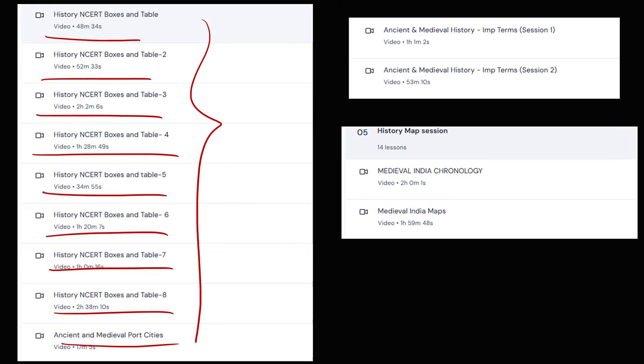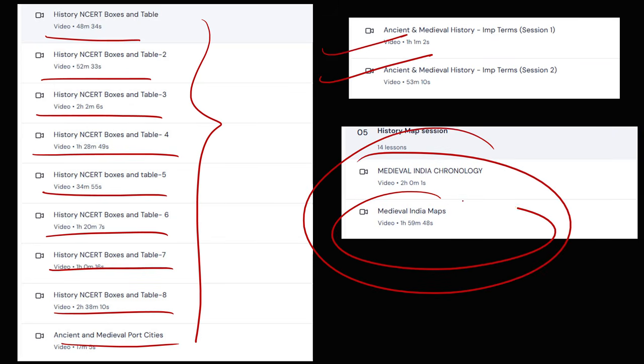Guys, obviously you do not have the time to read each and every page of the new NCERT book. So what I have done is that I have created this synopsis of the important facts, important tables from this book. You can go through this book, guys. This is very, very helpful. Also, guys, I have told you about maps too, that all the medieval India maps I have collected and I have discussed this in the video lecture. So go through this. This is very, very important.